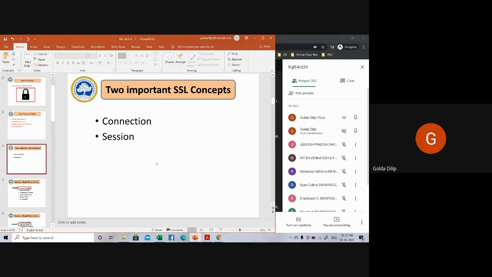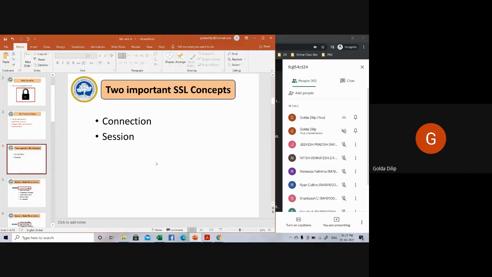So connection means, in simple words, this connection will always be associated with some session. You can say some sort of relationship, let's say some peer-to-peer relationship, like what type of service is being provided. So it's always associated with one session.